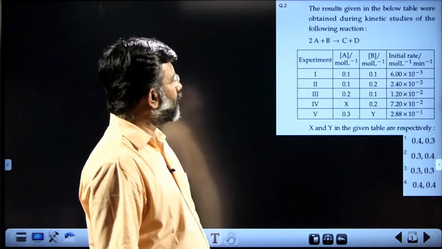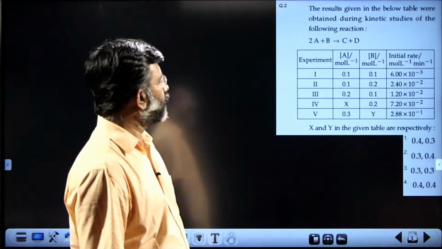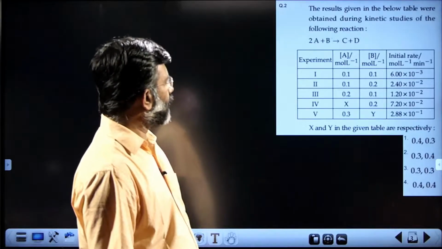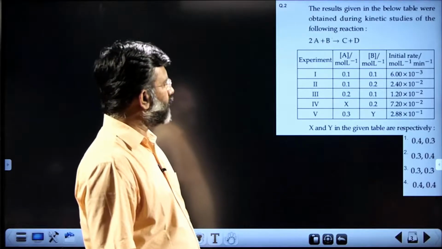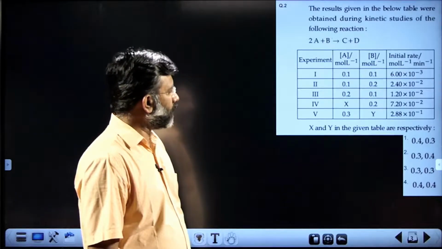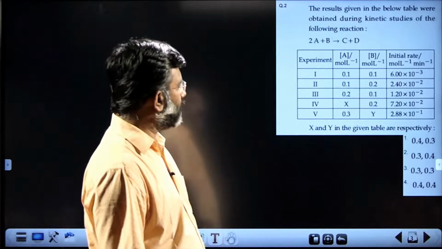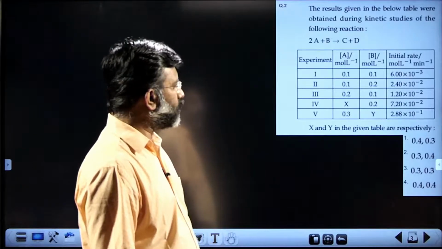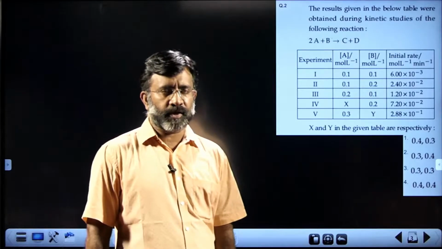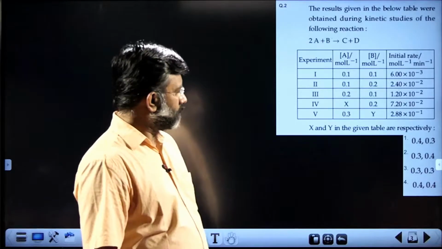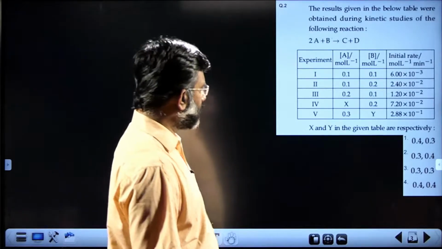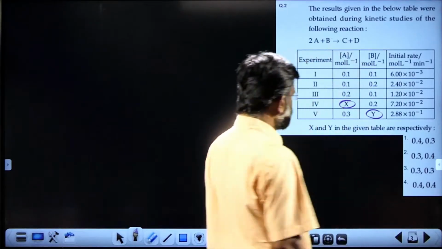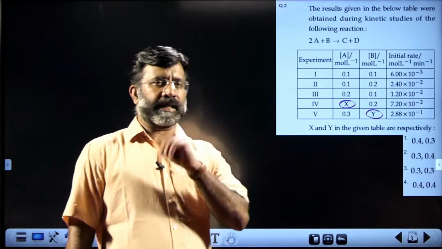The results given in the below table were obtained during kinetic studies of the following reaction. A reaction is quoted: 2A plus B giving C plus D. The experimental observations 1 to 5 are tabulated: concentration of A, concentration of B, and the initial rate are given. In the table, there are two data which are left blank, given as X and Y. And the question is, what are X and Y?